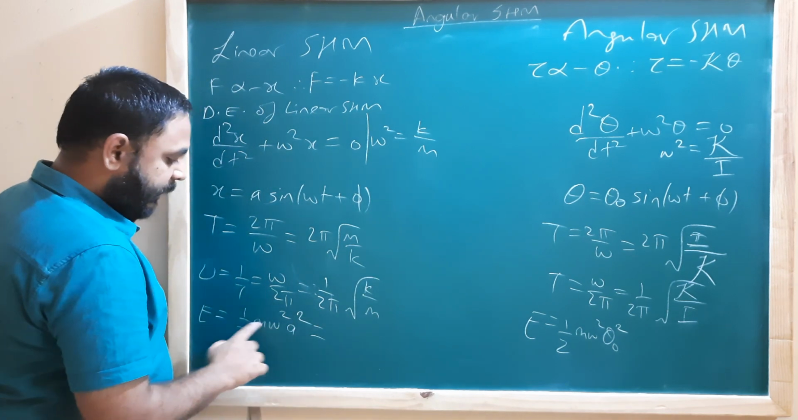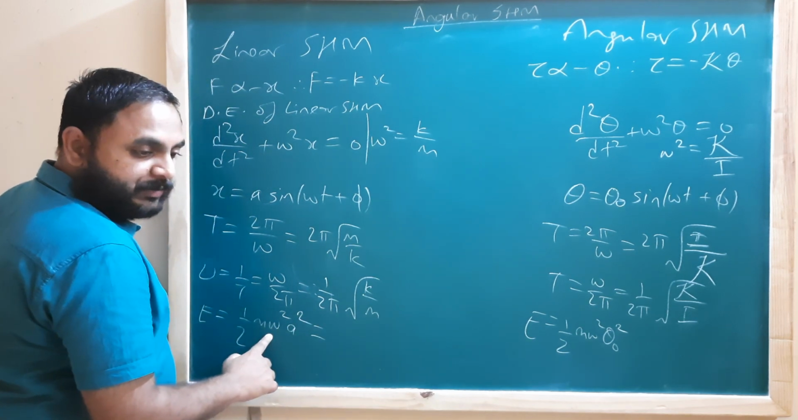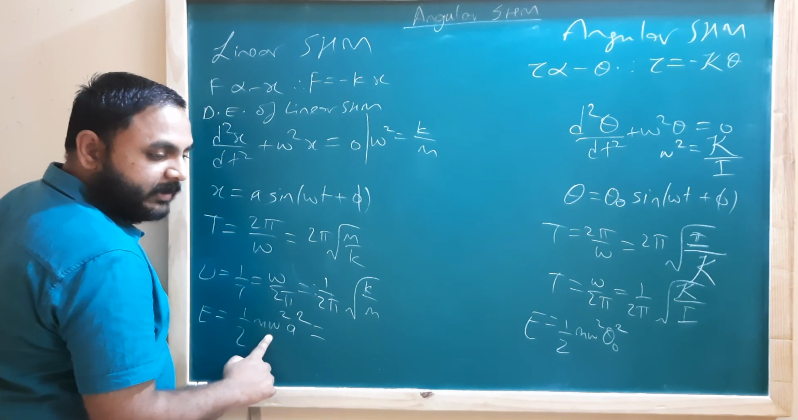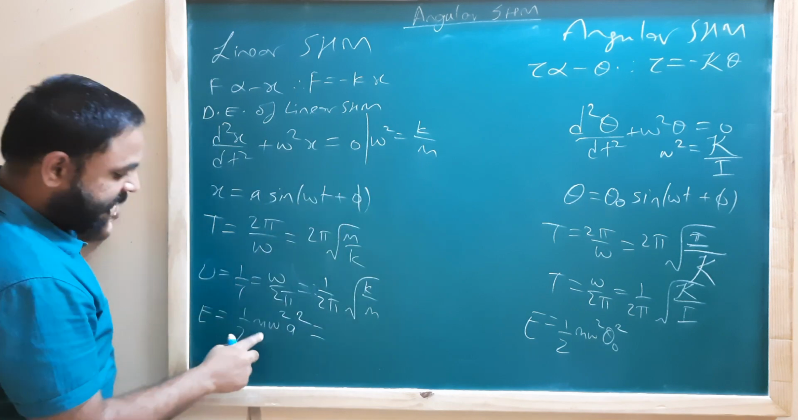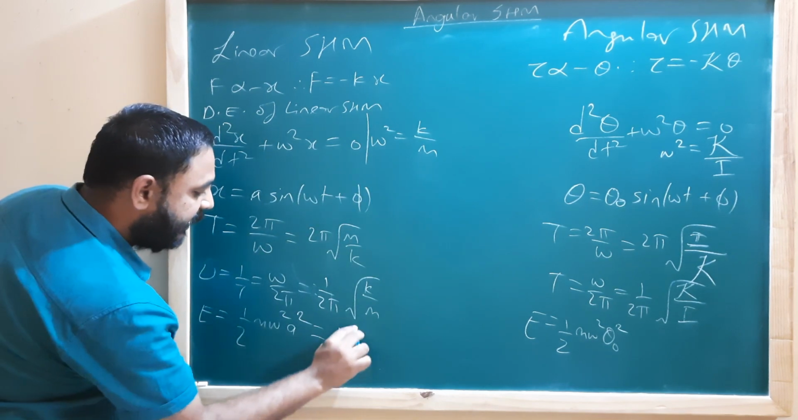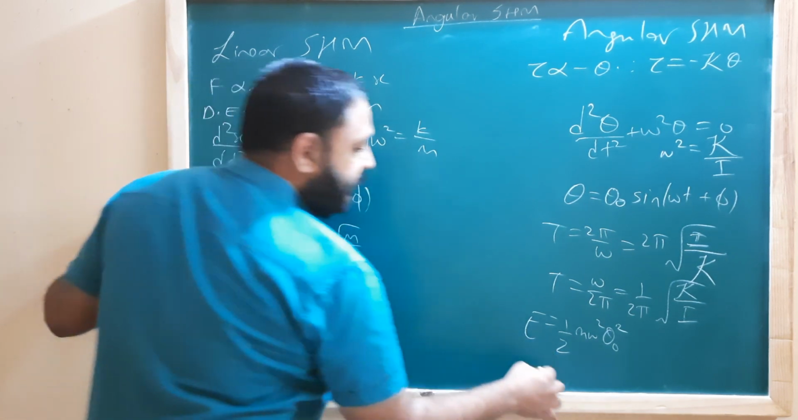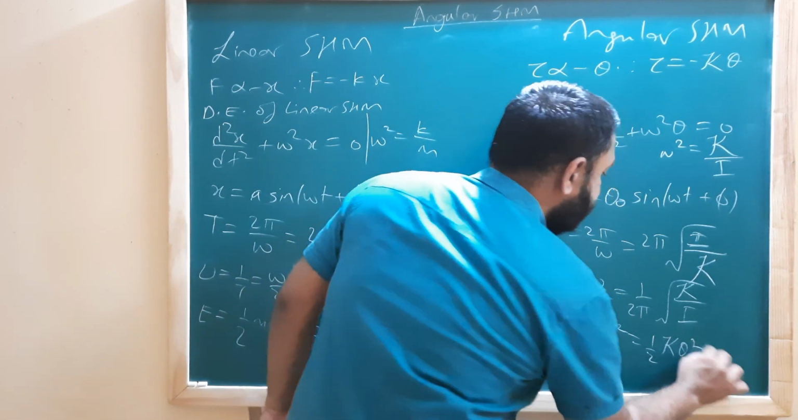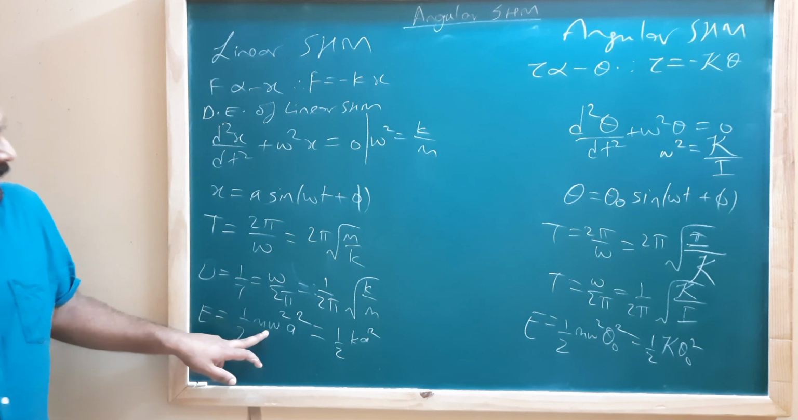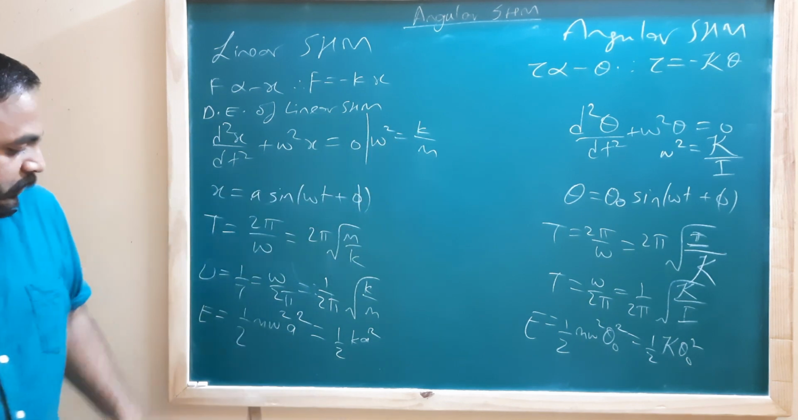Now half m omega squared a squared, if you substitute for m omega squared, see what is m omega squared? m omega squared is nothing but k. This can be written as half k a squared. This can be written as half kappa theta naught squared. I am just substituting m omega squared is equal to k.